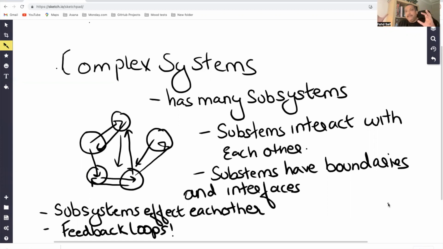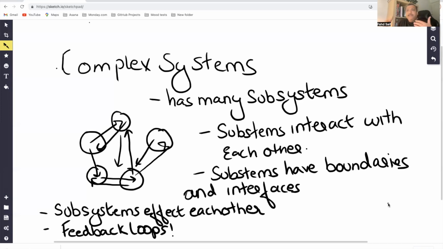are independent of each other, but they are dependent when it comes to processing some piece of information. So these subsystems are basically independent small systems within that whole complex system. And these subsystems also interact with each other.